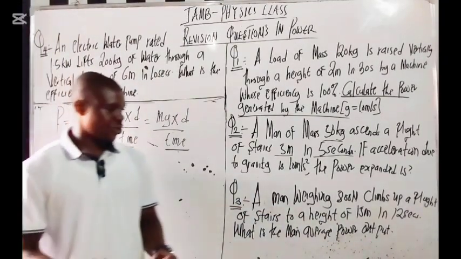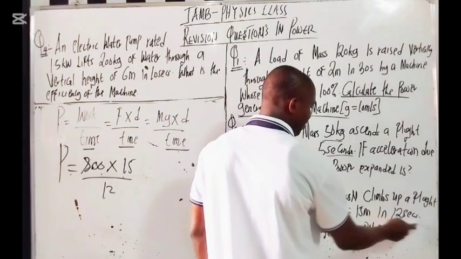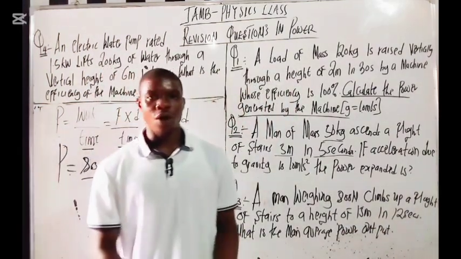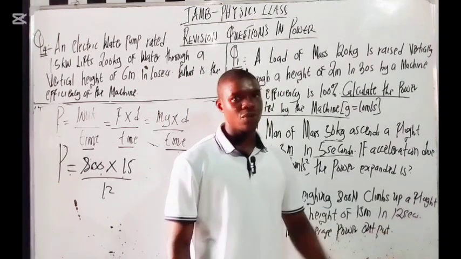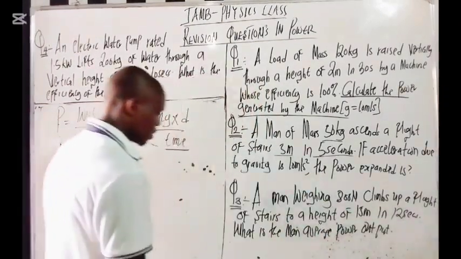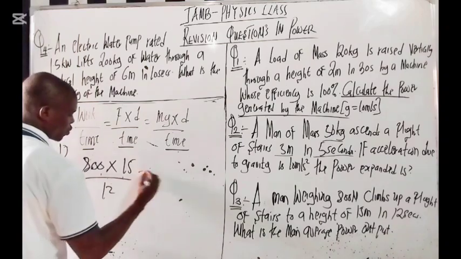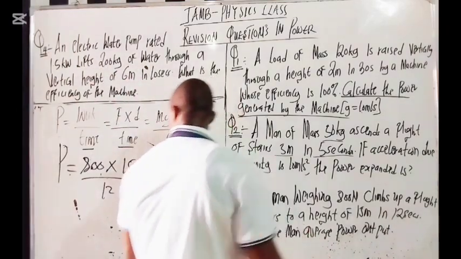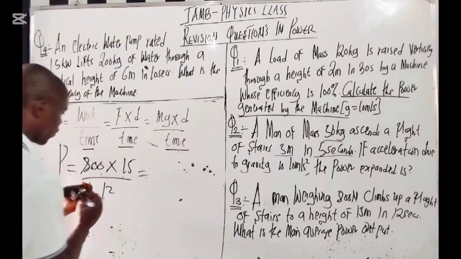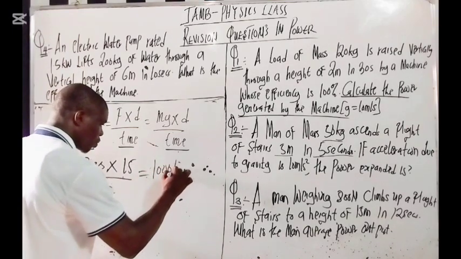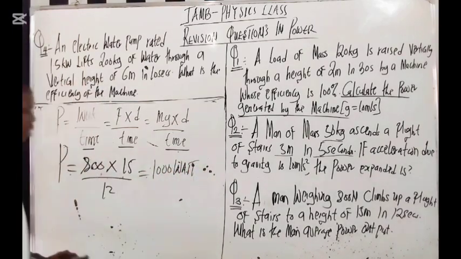Now let me ask you, what if this time is in hours or minutes? You have to convert to seconds, and I believe you know how to do that. Then use your calculator to get your answer. 800 times 15 divided by 12. What is the answer? 1000 watts. That is the answer here.